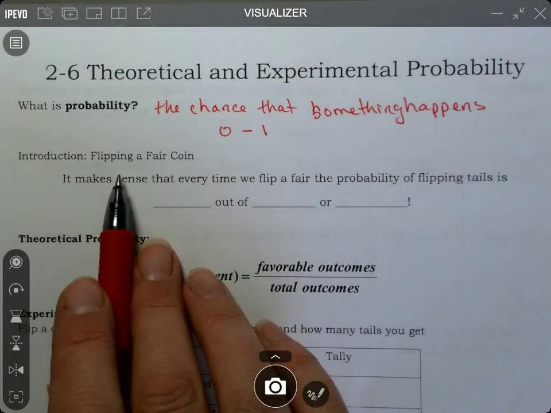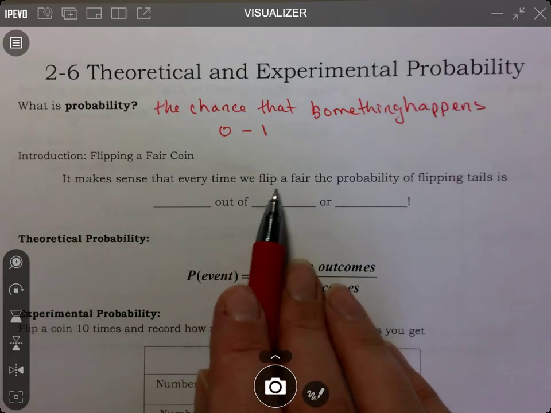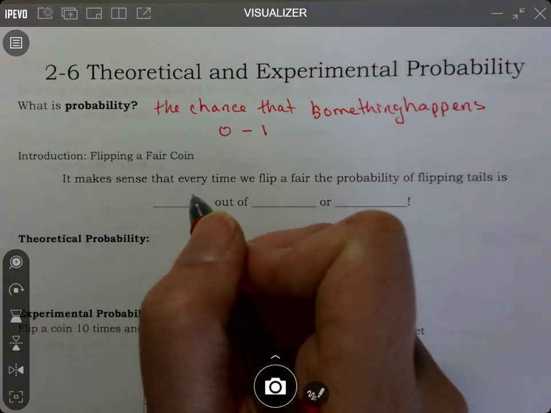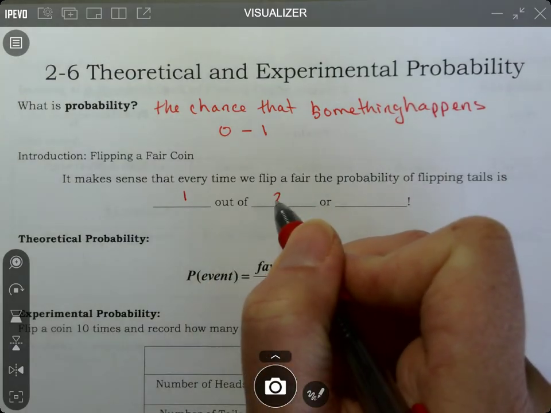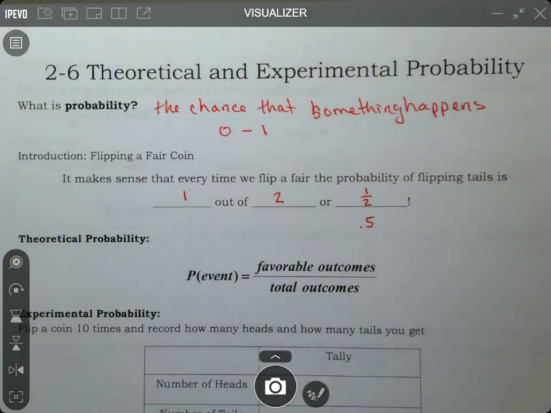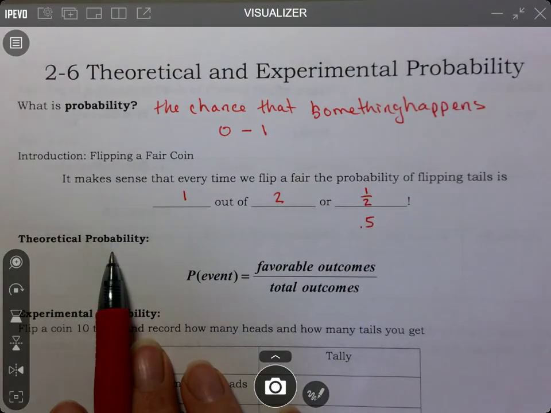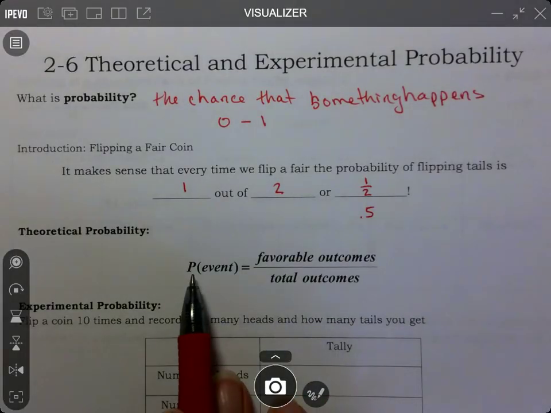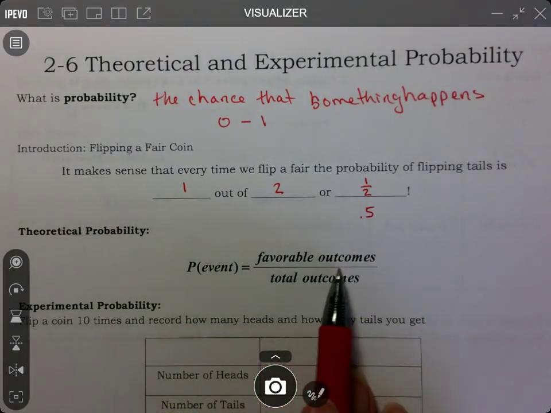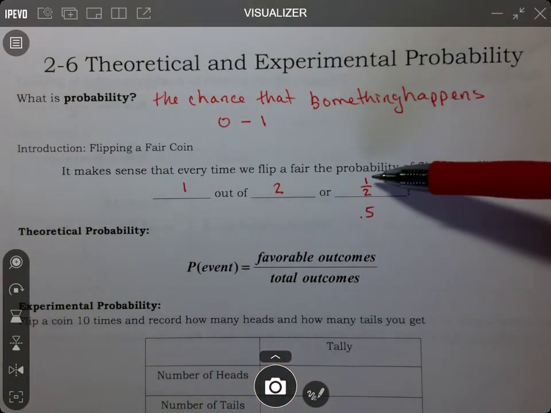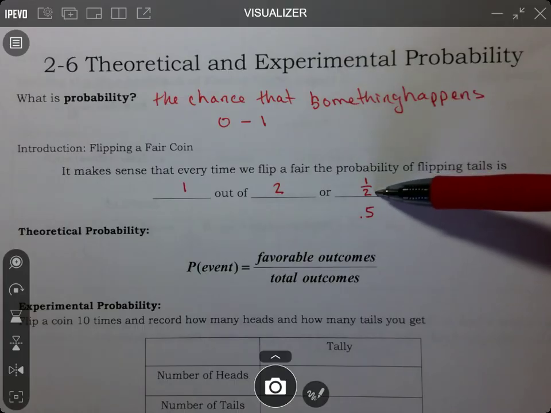All right, introduction, flipping a fair coin. It makes sense that every time we flip a fair coin, the probability of flipping tails is 1 out of 2 or 1/2, which we could also write as 0.5. All right, theoretical probability is in theory what should happen. It is the probability of your event, and it's the number of favorable outcomes over total outcomes. So for us, the favorable outcome was flipping a tail, and the total outcomes was 2 for heads or tails.